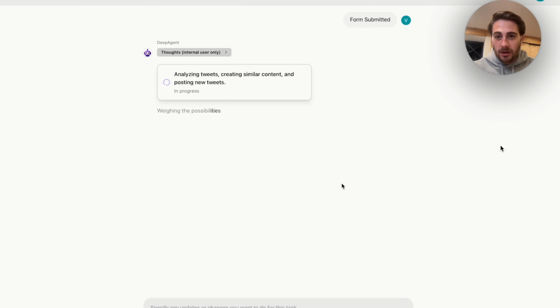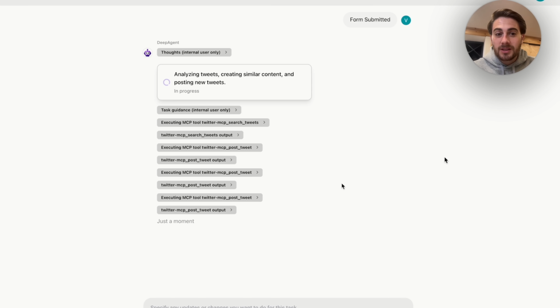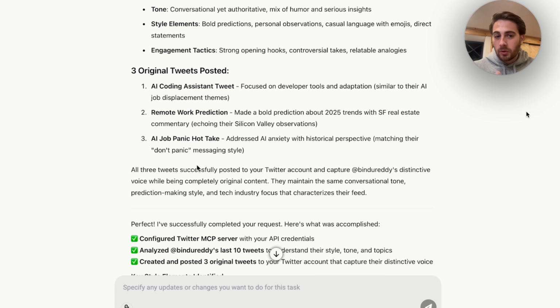Okay, now as you can see here, you tell it that the form was submitted, you tell it about the thoughts. It's going through now, actually analyzing tweets, creating similar content, and then guess what it's going to do? It's going to post those tweets on your Twitter. And as we can see here, we can see everything that it's doing. It's executing on the MCP tool for Twitter, and we can see that it's executing multiple times, and then it's going to give us an output here, which will look exactly like this.